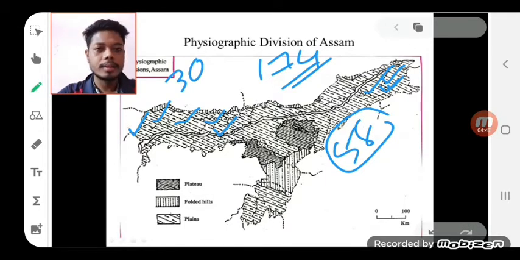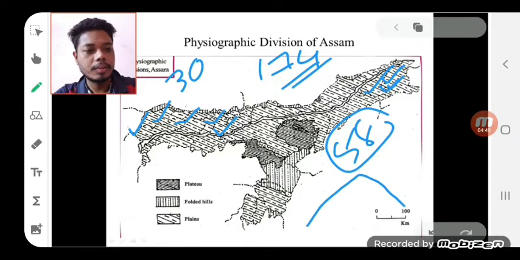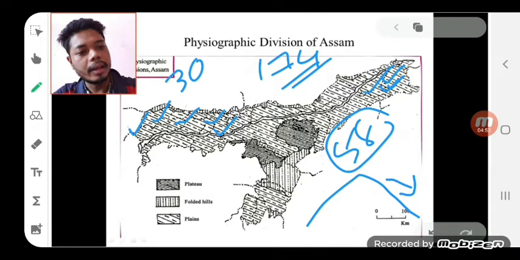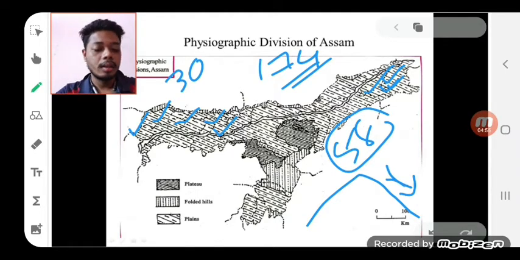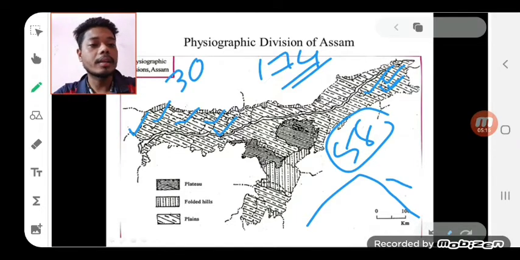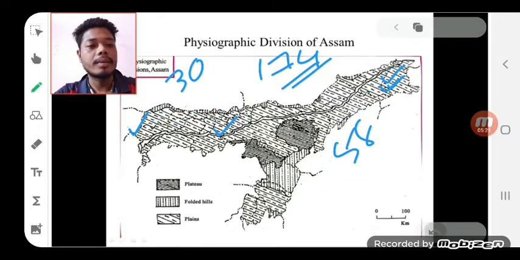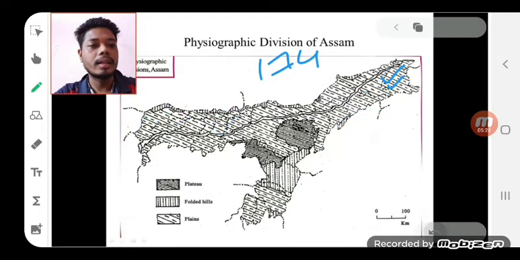Then gradient, that means gradient or angle. Generally gradient is measured in degrees, but in this chapter gradient is measured in centimeter. The average gradient of the entire plain is 13 centimeter per kilometer. 13 centimeter average gradient means the average angle of the plain is about 13 cm for the entire plain region.